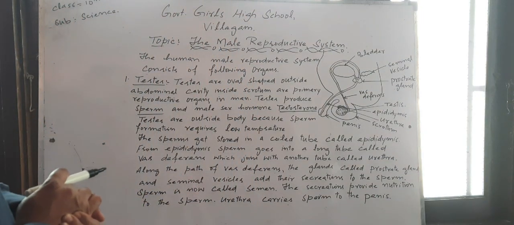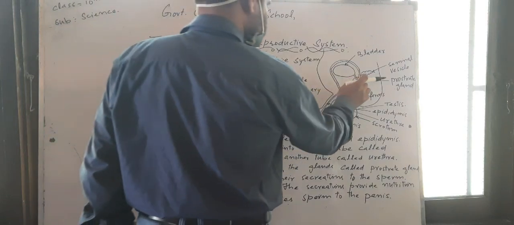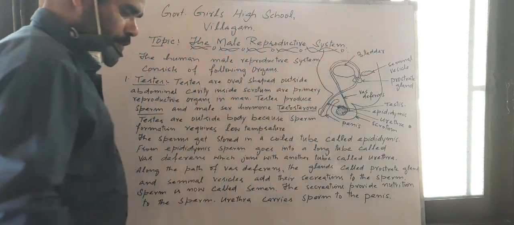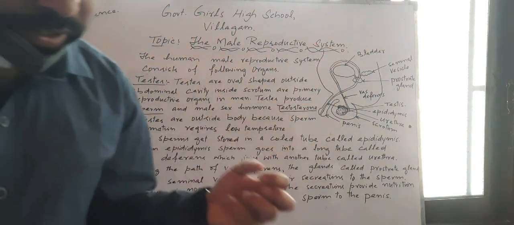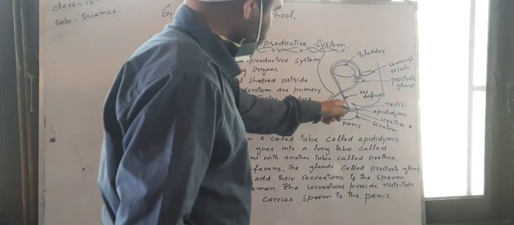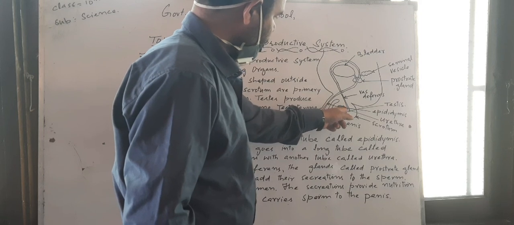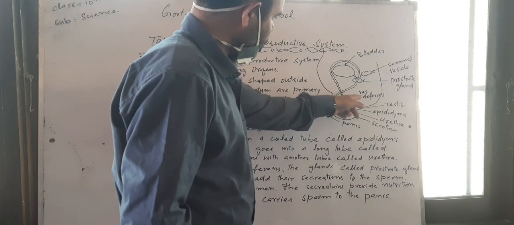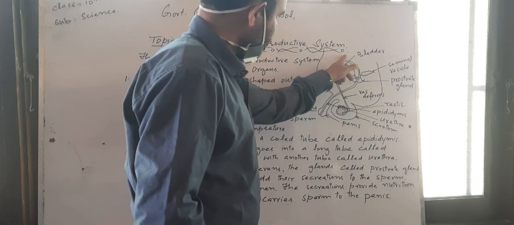The seminal vesicle and prostate gland add their secretions to the sperm.